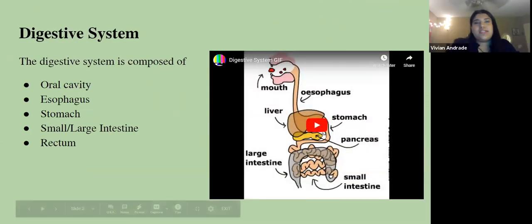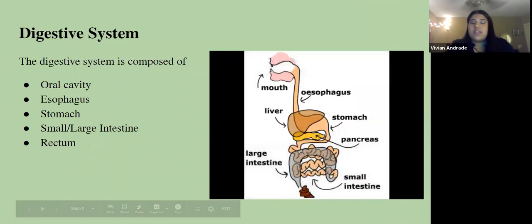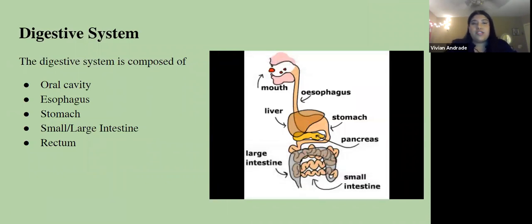This is the digestive system. Our mouth is where the food gets broken down, then travels to the esophagus. From there, it goes to the stomach, where the enzymes are broken down into even smaller pieces. The broken down food is then absorbed in the bloodstream from the small intestine, traveling to the large intestine. The large intestine then pushes all the way down to the rectum.